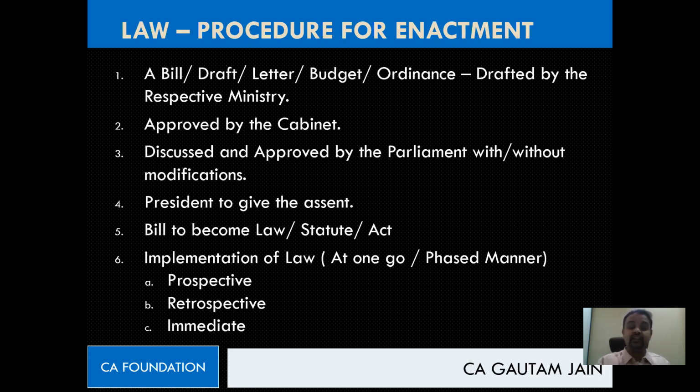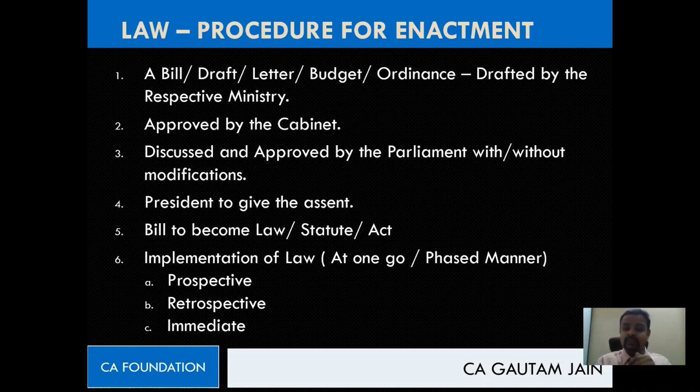Remote chances there, because if they come up with retrospective implementation, people may not trust the government. Don't you think that the farmer who earned in the last 2 years, whatever he had earned or whatever planning he has done, was based on the fact that the Income Tax Act gives an exemption to agricultural income? And all of a sudden the government says no, we are going to tax it, that too from the last 2 years. Then it would definitely not be right.